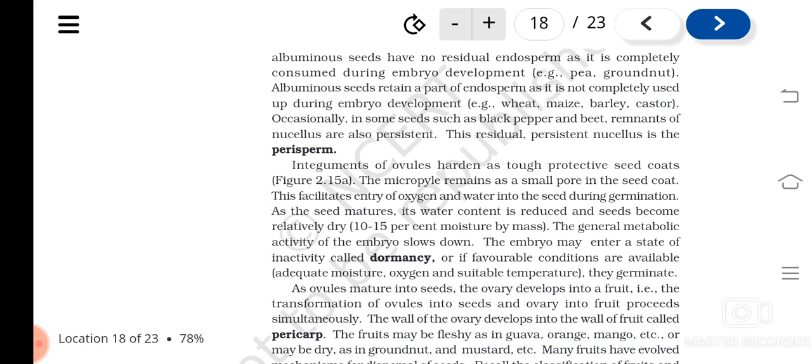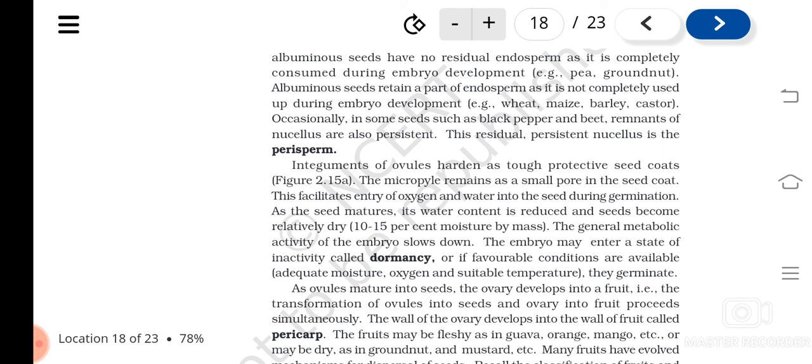Understood? So ovules become the seeds. The integuments of the ovule get converted into the seed coat. And you can see the micropyle remaining as a small pore in the seed coat. In pea seed, if you look, you can see it. So what is the function of this small pore?